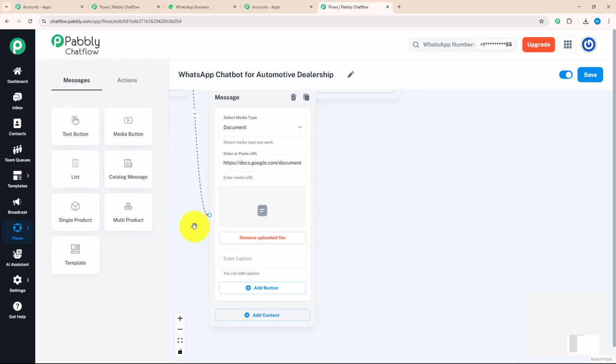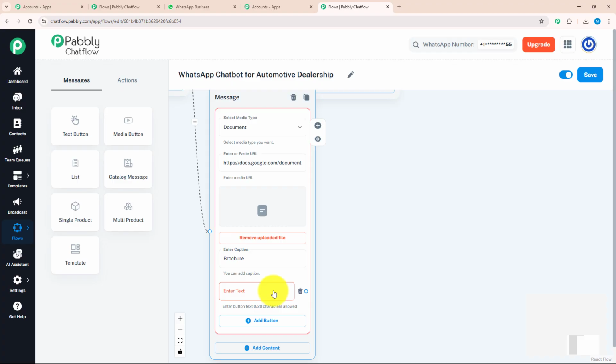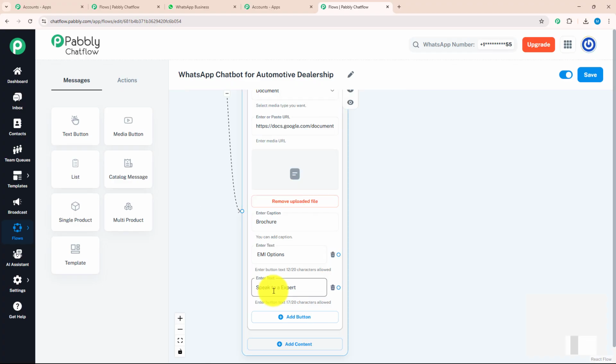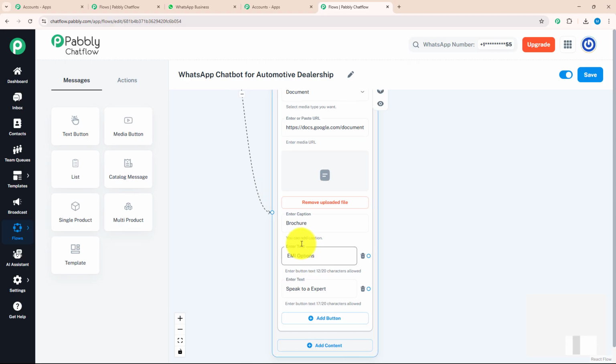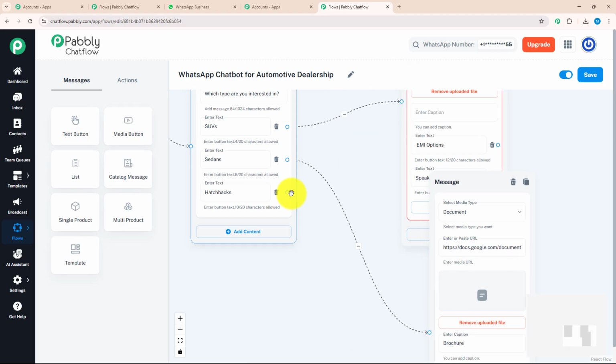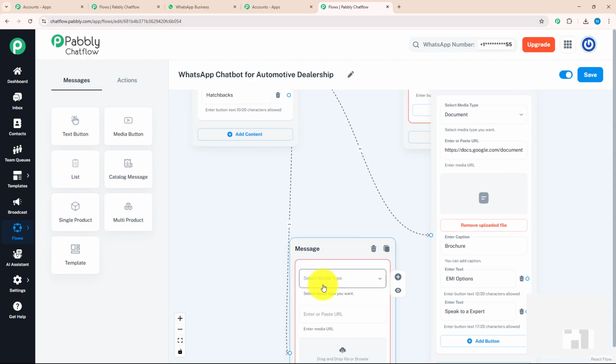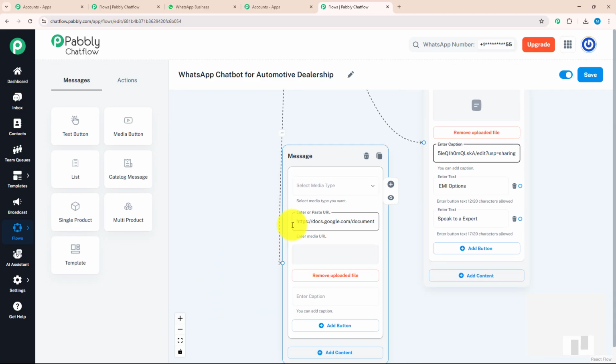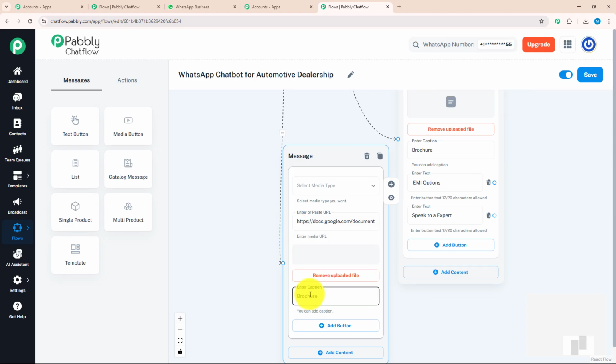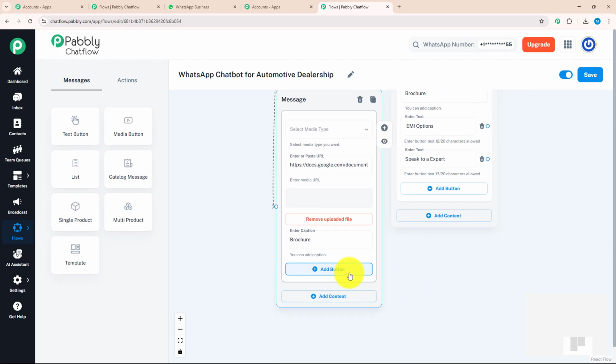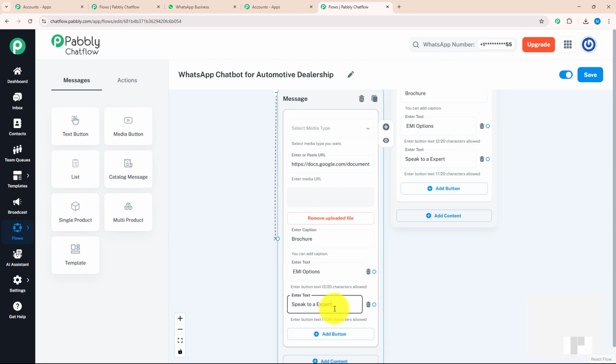I'm going to give a caption brochure, and with that I'm again going to add a few action buttons like our previous message: EMI and speak to our expert. After that, I will again add a brochure for the third action button in the same way. Again, I'm going to select media, enter the URL. After that, I will enter the caption brochure and add action buttons as EMI option and speak to our expert.